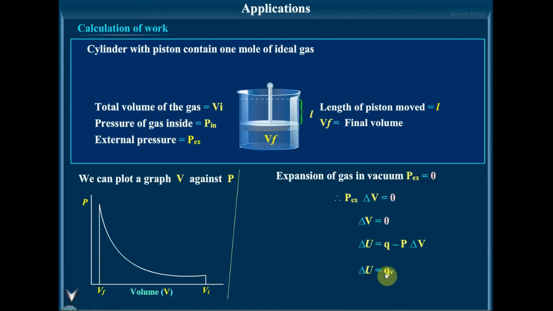What is the change in internal energy? It is the heat evolved or absorbed in a reaction at constant temperature and constant volume. That is, when the volume is kept constant, the change in internal energy is actually the heat evolved or absorbed at constant temperature and constant volume. But most of the laboratory reactions that we do in the lab, the volume is kept open.